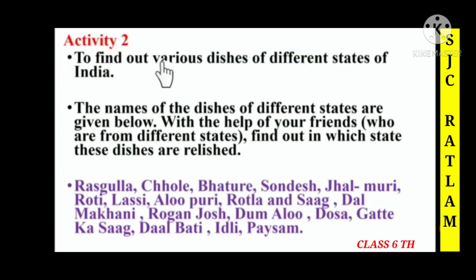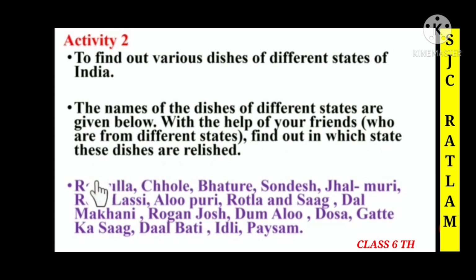Here we have to find out the various dishes of different states of India. So children, here we can see the names of the dishes of different states given below. With the help of your friends who are from different states, you have to find out which state these dishes belong to.